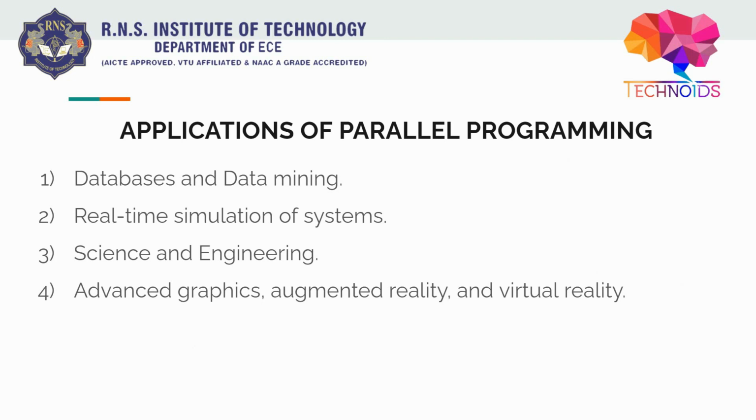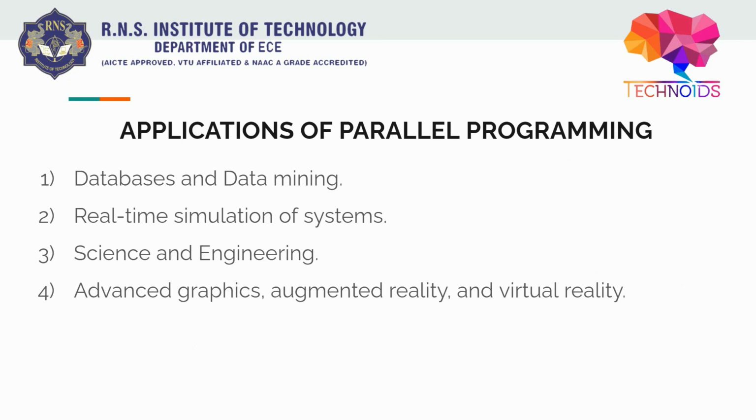So moving on, real time simulation of systems. When systems are being simulated in real time, you have to do parallel programming, right? Because in real time simulation, multiple systems have to run simultaneously, otherwise how can you make them communicate and work efficiently with each other? And science and engineering, obviously computer science and all that, otherwise why would we study parallel programming if it was not applied in science and engineering.